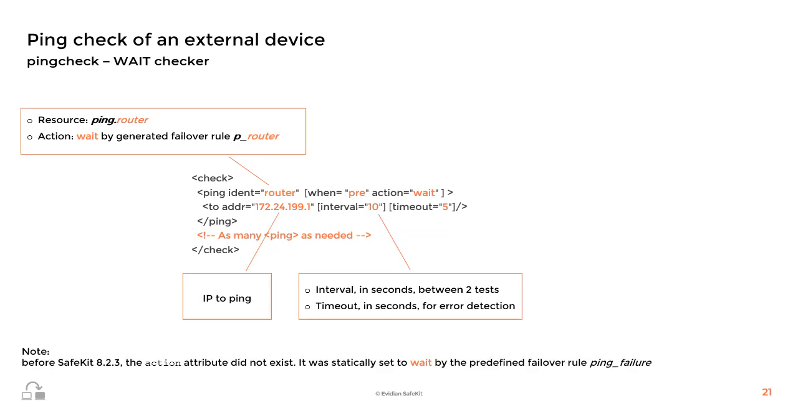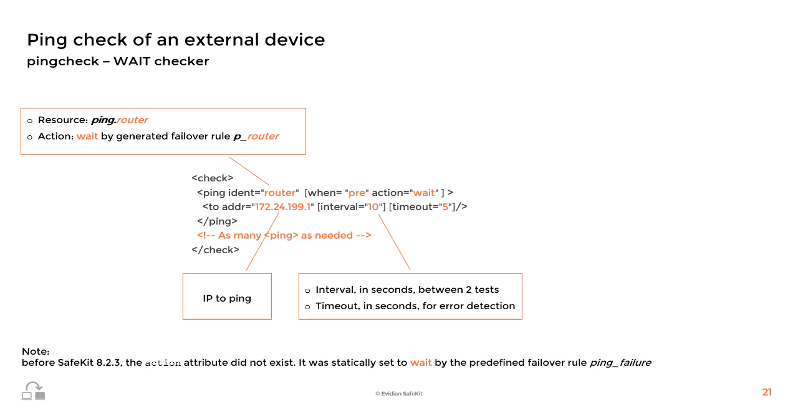The ping checker tests if a ping to an external device is answering. To configure it, add a ping tag in userconfig.xml with the identity of the checker. By default, it's a wait checker started in the pre-start step of the module. Then, inside the ping tag, you will have to define the IP address of the external device to ping. You can define also the interval in seconds between two tests and the timeout in seconds for error detection.